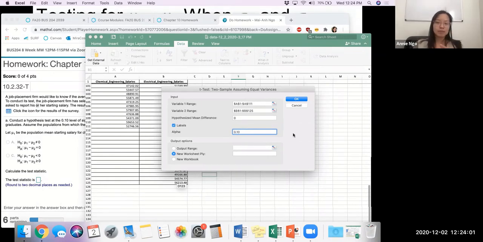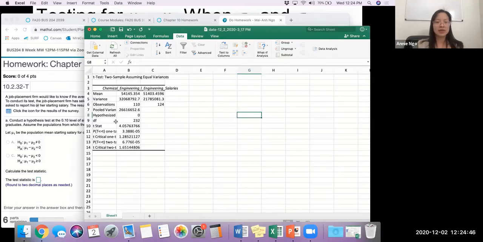Because at this point, the moment I hit OK, there is no undo. So if I make an error, I just have to rerun it. So double check that you've got all your variables highlighted. You've got a 0, your labels are checked, and your alpha for your homework problem is entered in the alpha box. And whenever you're ready, you think you got all the information, go ahead and click OK.